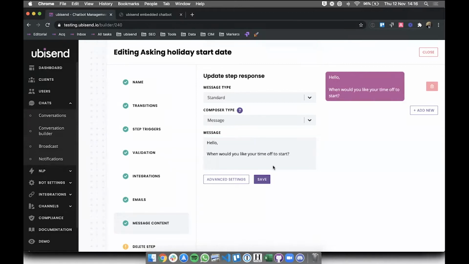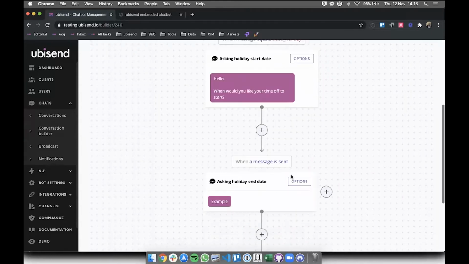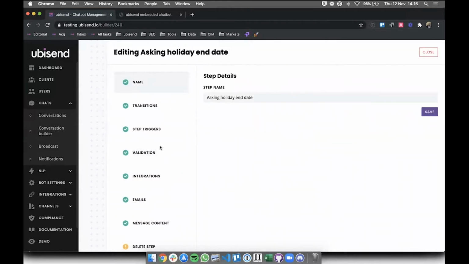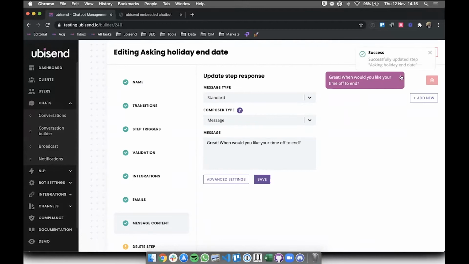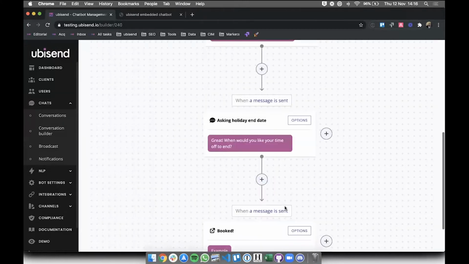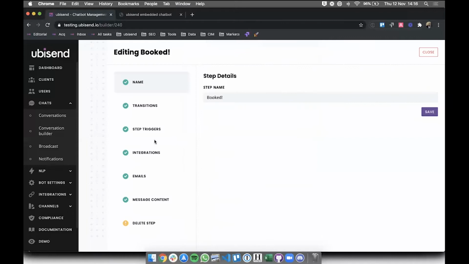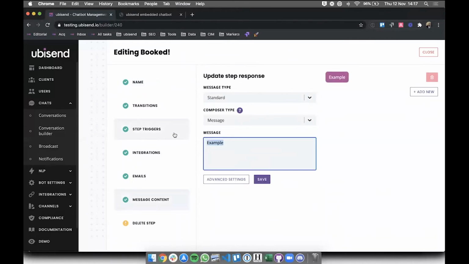Okay. So now we have a very nice message here. That's quite pretty. We can send that. We're going to use a very similar process for the next one. So great. When would you like your time off to end? Okay. So that's great. And then what's the last message? It's the booked message. We might change that later on if we feel like it. We could say, okay, great, your time off has been booked.